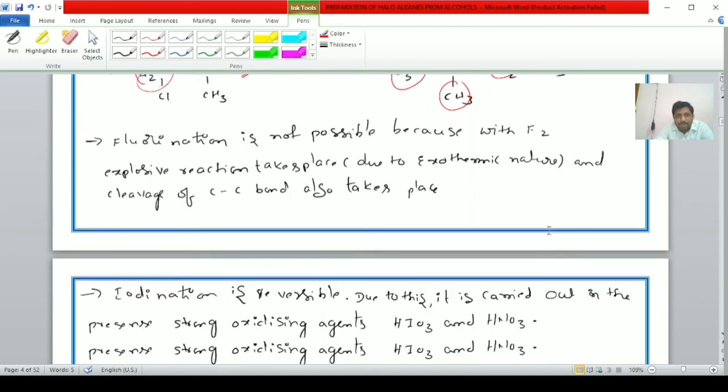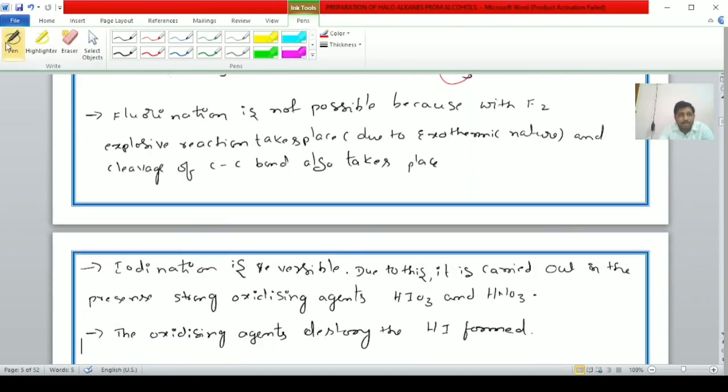Next, in this only some extra information. Fluorination. Now we are discussing chlorination, and the same properties apply for bromination also. If we consider fluorination, alkanes would react with fluorine in the presence of sunlight to form fluoroalkanes, we expect. But fluorination is not possible with alkanes because an explosive reaction takes place with fluorine.